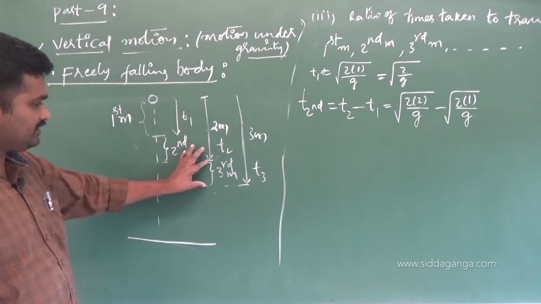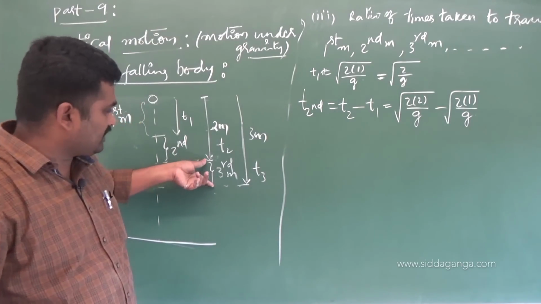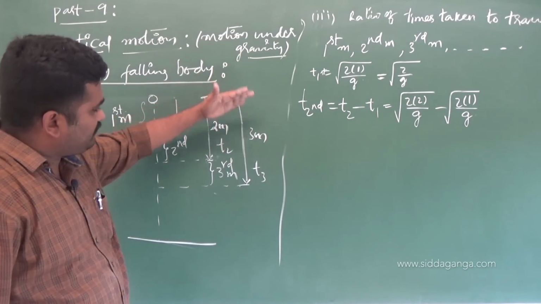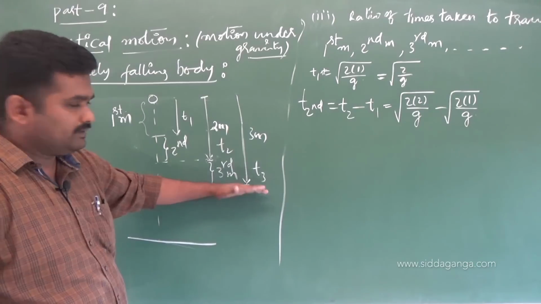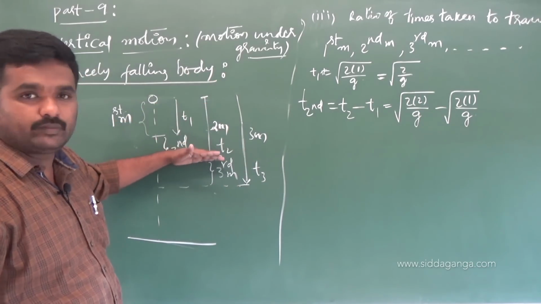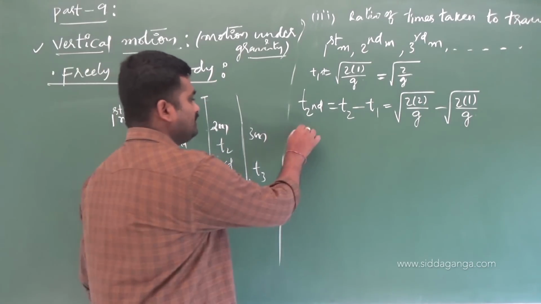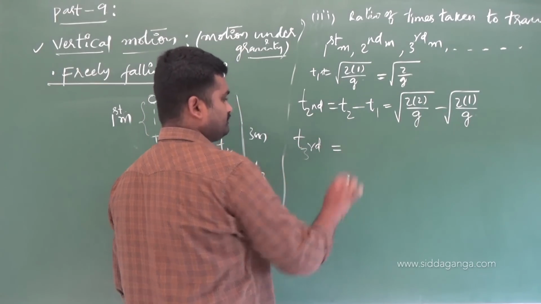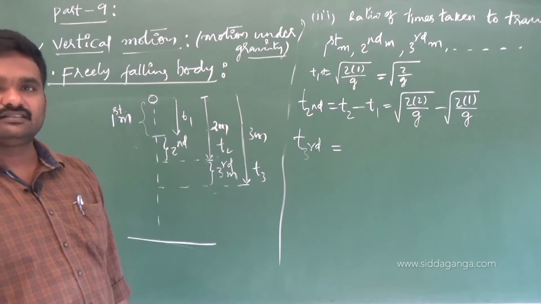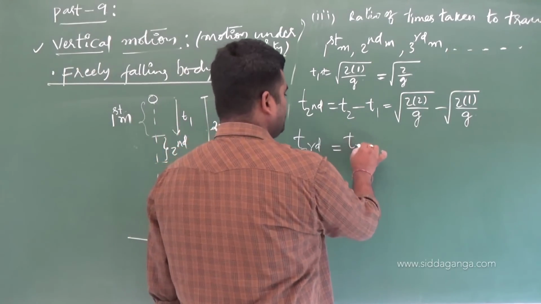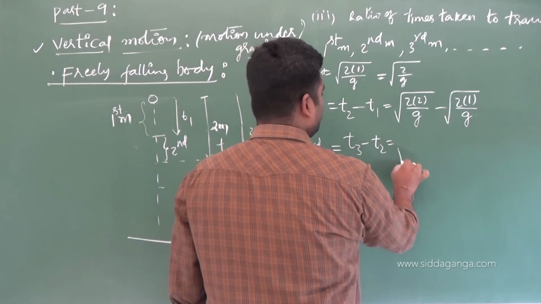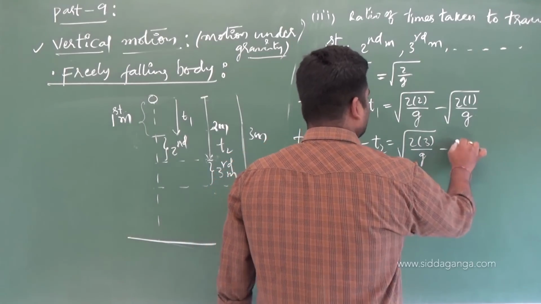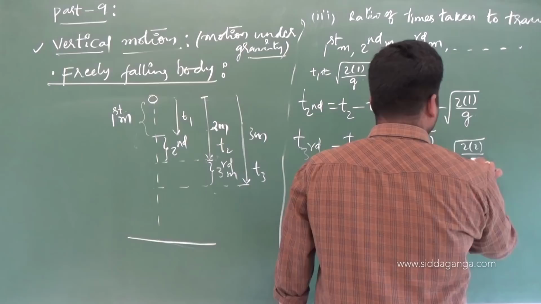Third meter, see, now with this example you should get clarity. With this third one I am going to write. Third meter means what now? Time taken to travel this 3 meters, T3, minus time taken to travel this 2 meters, T2. So the time taken for the third meter will be equal to T3 minus T2. That means root of 2 into 3 by g minus root of 2 into 2 by g, like this.